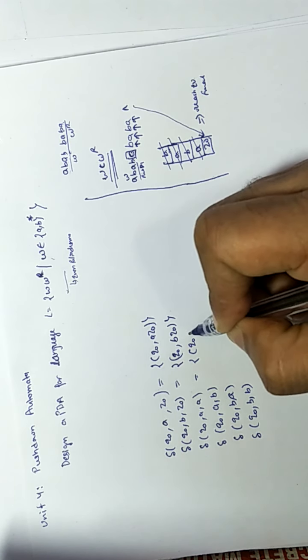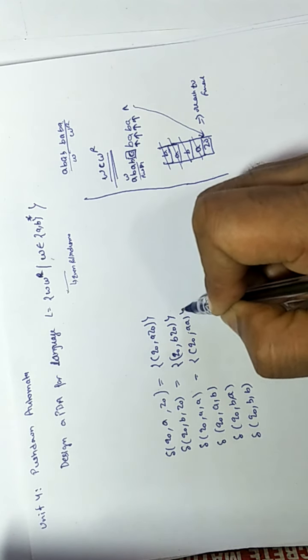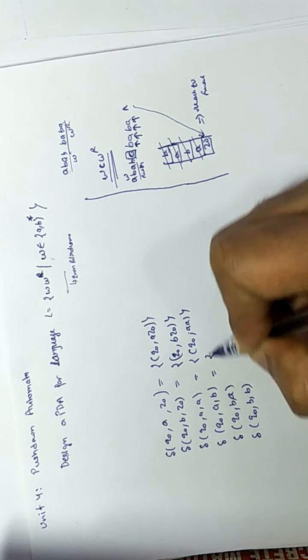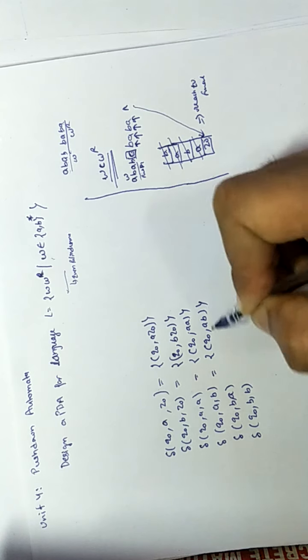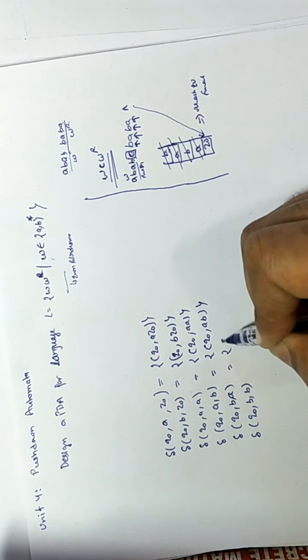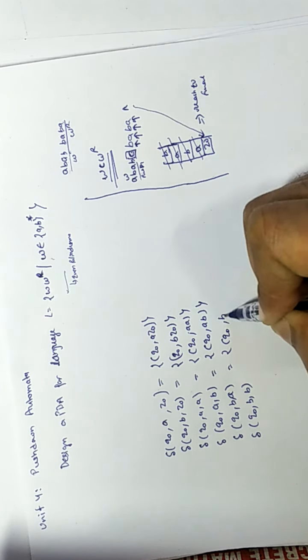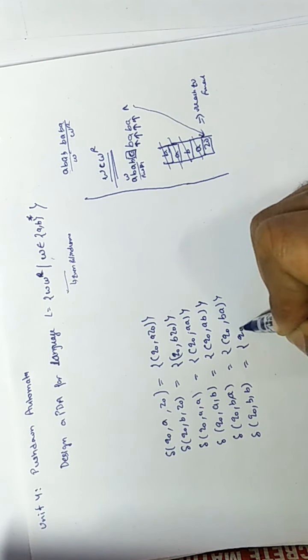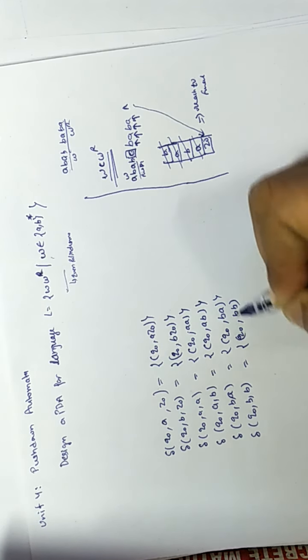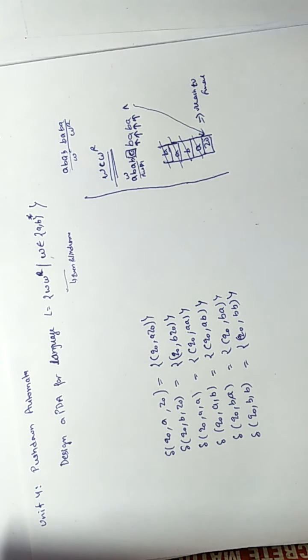If you are getting A after A, push it into the stack. If you are getting A after B, push it into the stack. If you are getting B after A, push it. If you are getting B after B, push it into the stack.